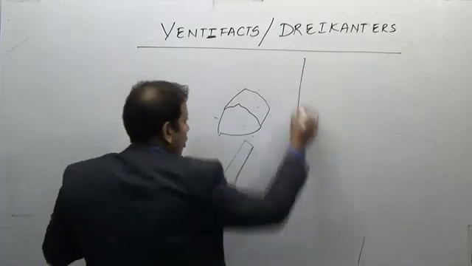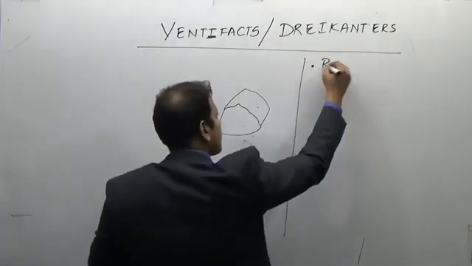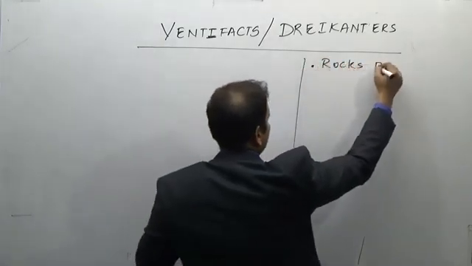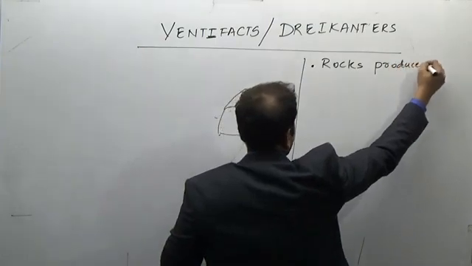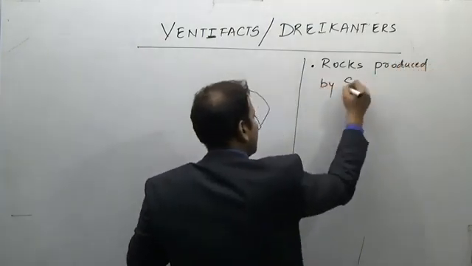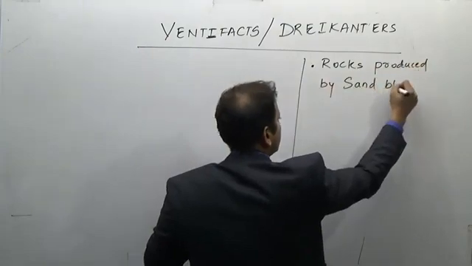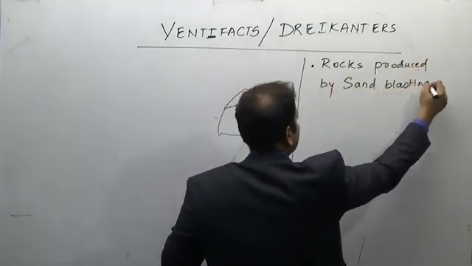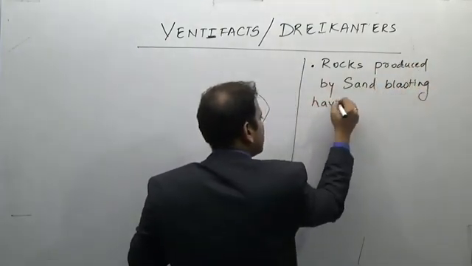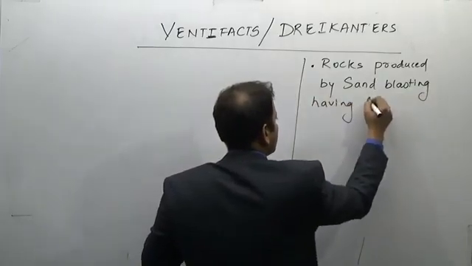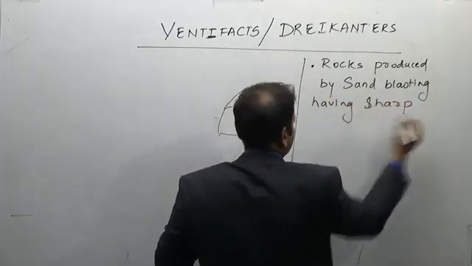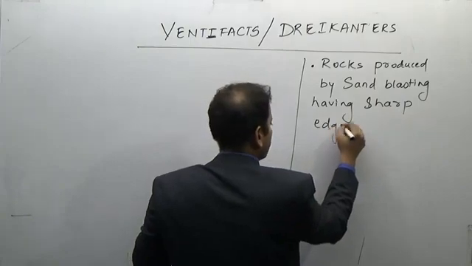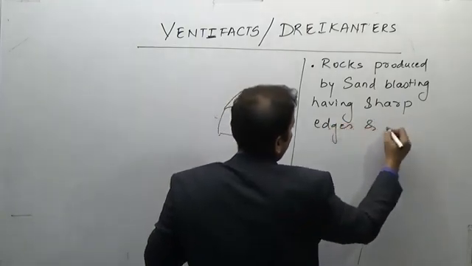So these are the rocks produced by sand blasting, having sharp edges and faces.